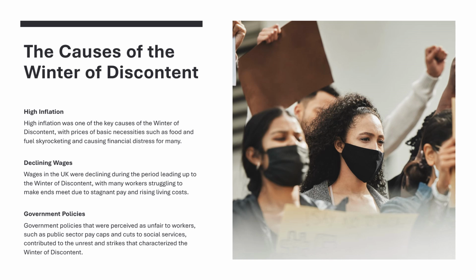Declining wages. Wages in the United Kingdom were declining during the period leading up to the Winter of Discontent, with many workers struggling to make ends meet due to stagnant pay and rising living costs.